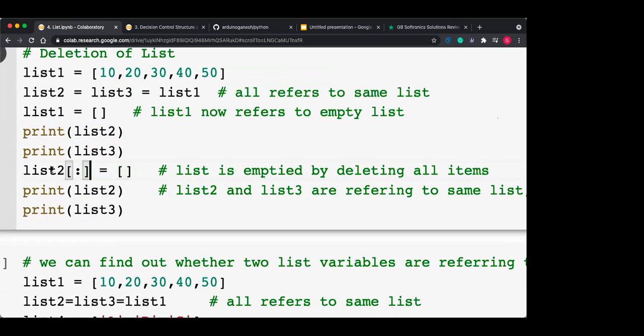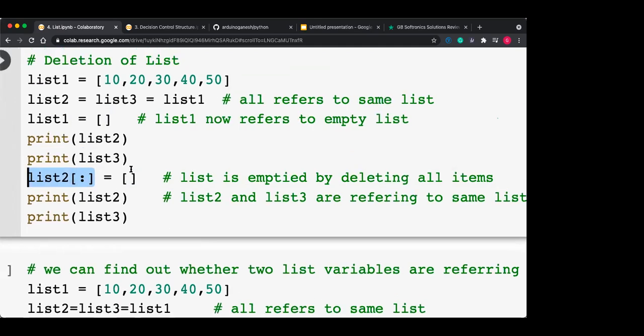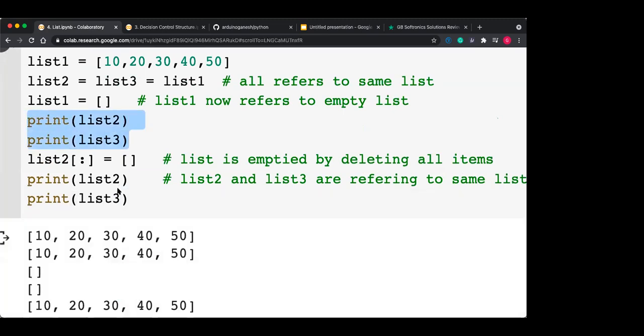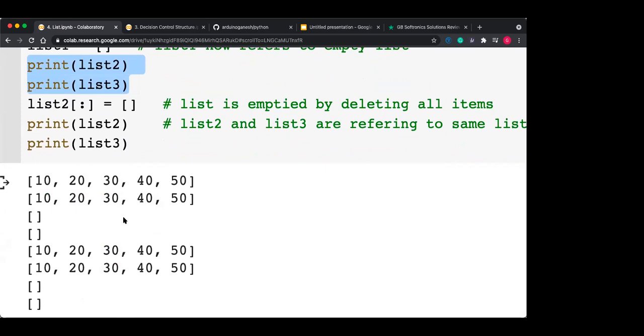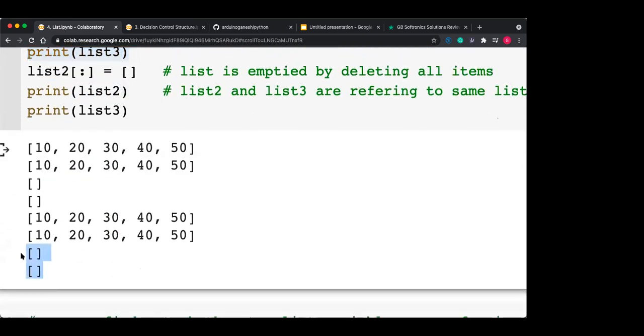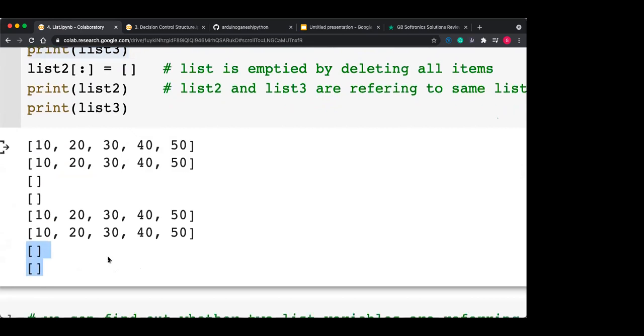Now if I empty that list using list 2, the list which is pointed by list 3 is also affected. Very first you are getting the output 10, 20, 30, 40, 50, and at the last you are getting the output as an empty list.